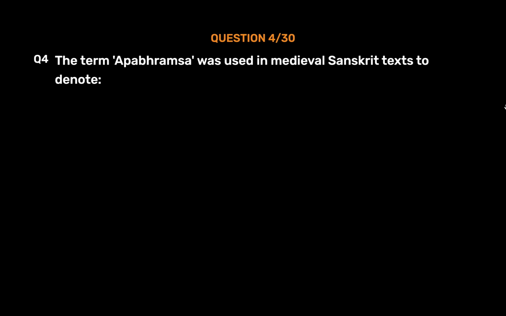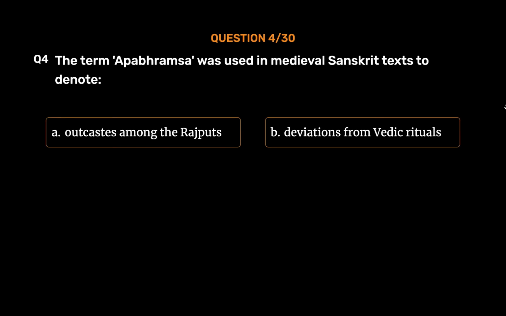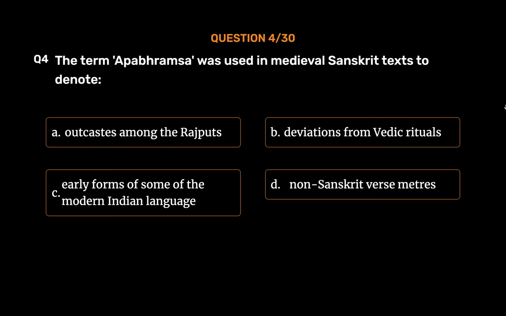Question number 4. The term Apabhramsa was used in medieval Sanskrit texts to denote Option A. Outcasts among the Rajputs. Option B. Deviations from Vedic rituals. Option C. Early forms of some of the modern Indian language. Option D. Non-Sanskrit verse meters.